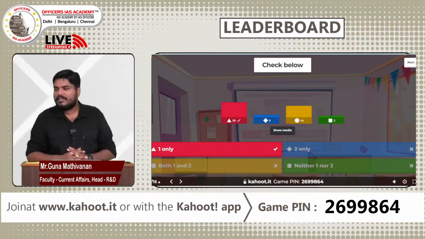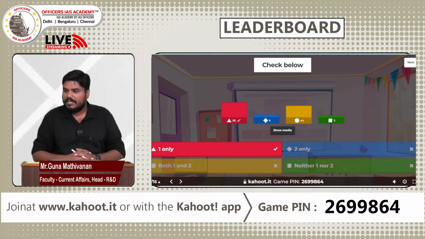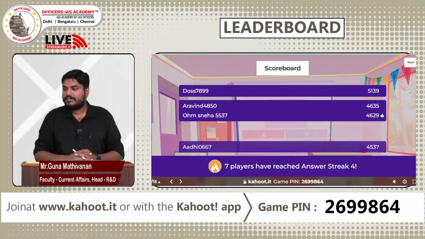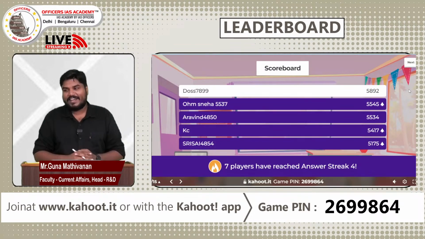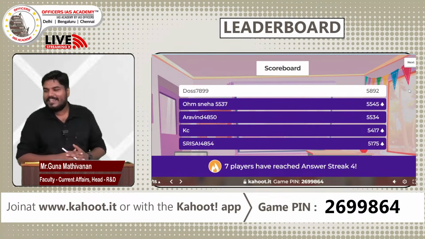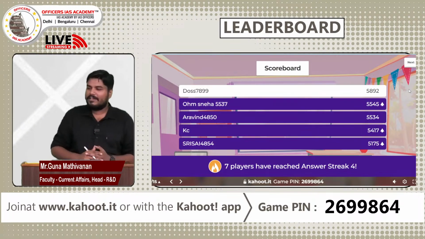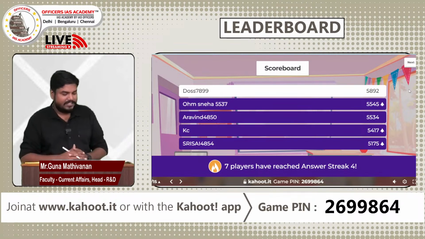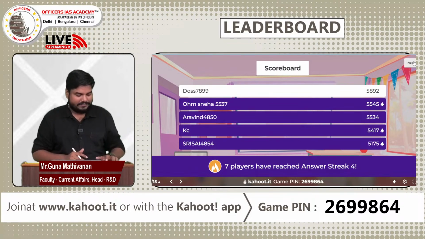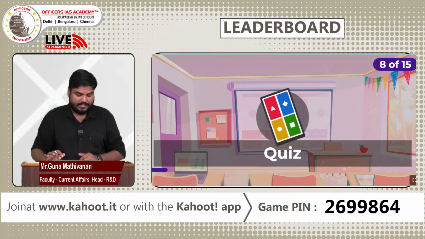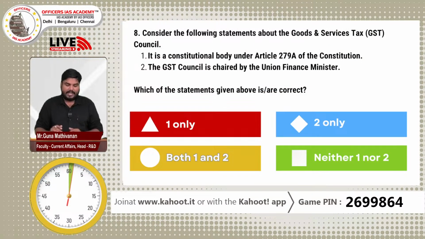So, we will have a look at the poll information. Yes, close to 60 participants have chosen the right answer, option A, 1 only. We will have a look at the leaderboard. Now, Om Sneha has climbed to the second position, Das is in the first position, then Aravind in third, KC in fourth, Sri Sai in fifth position. Congrats to all those who got it correct. So, let's move to the next question, question number 8.